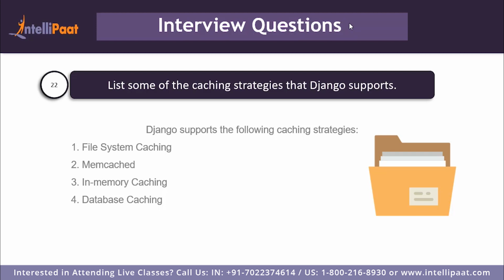Now, the last one is database caching. This is good if you wish to cache an object that you need to use after quite some time in future. Because getting data from the database is also an expensive operation, you need to open the connection to the database, then ask for the data by writing a query, get back the response and then parse the response. So caching in the database is only good if you are caching something that is accessed infrequently over long periods of time. So these are all the 4 caching strategies that are supported by Django. Now let's move on to the next question.